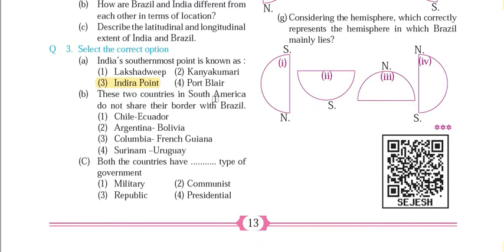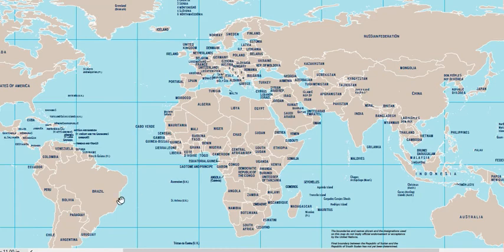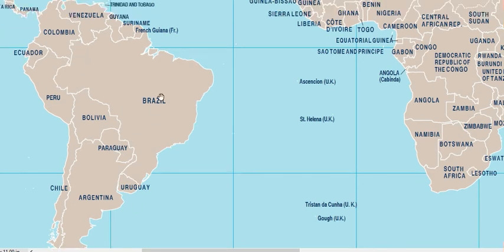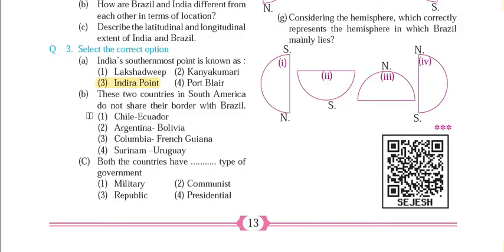These two countries in South America do not share their land border with Brazil. Let's try to find the answer. Here in the South America continent you will find Chile, which doesn't have a border with Brazil, and Ecuador, which doesn't have a border with Brazil. There are total 13 countries in South America continent including Brazil, but only 10 countries share their border with Brazil, and these two countries, Chile and Ecuador, are not sharing a land border with Brazil. So the answer for this second question is option number 1.